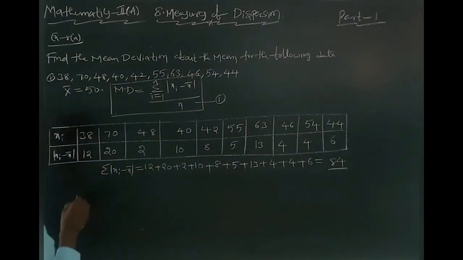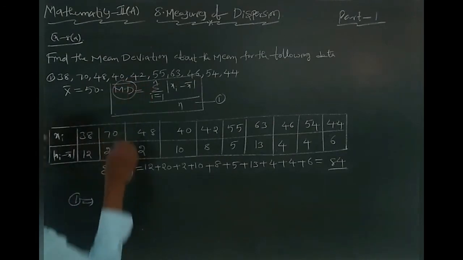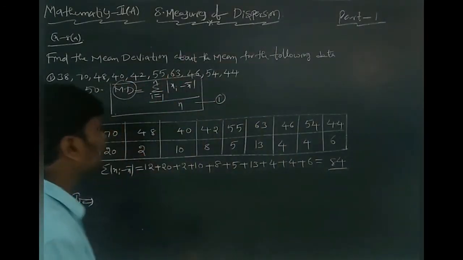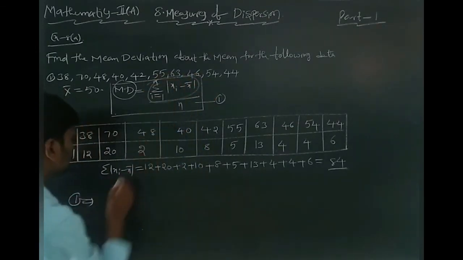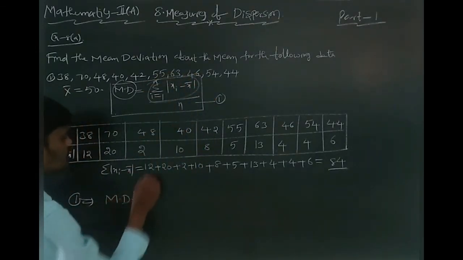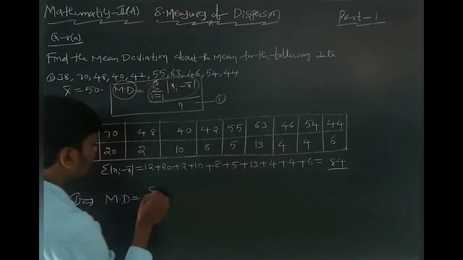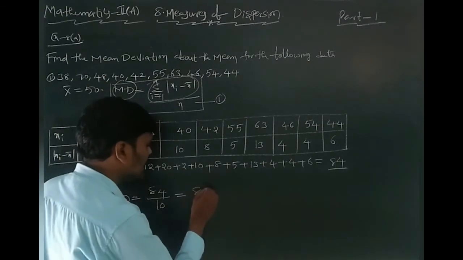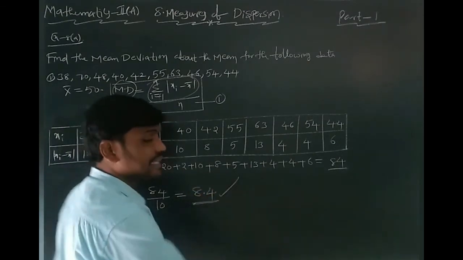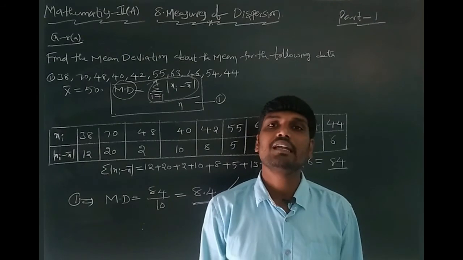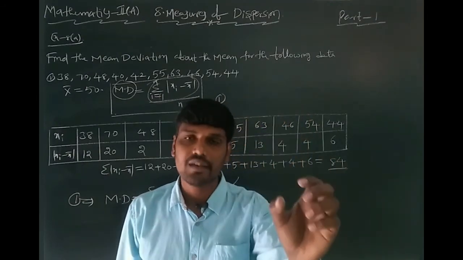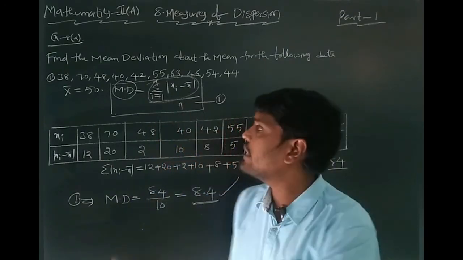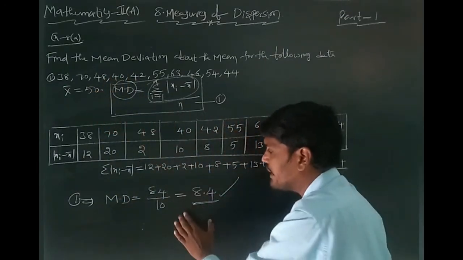Now, what is the one here? It is the mean deviation about the mean. The mean deviation about the mean is equal to the summation, you know that MD is equal to the summation of this total value. How much? 84 by n, n value is 10. 84 by 10 is approximately 8.4. 8.4 is the mean deviation about the mean of the given ungrouped data. The given data mean is 50. After that we can find the mean deviation.